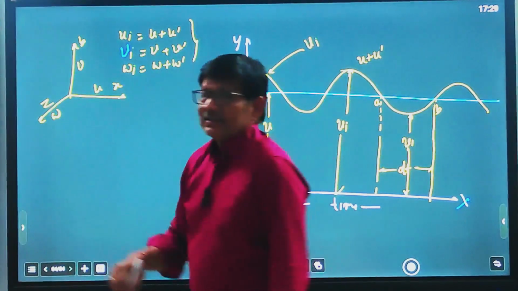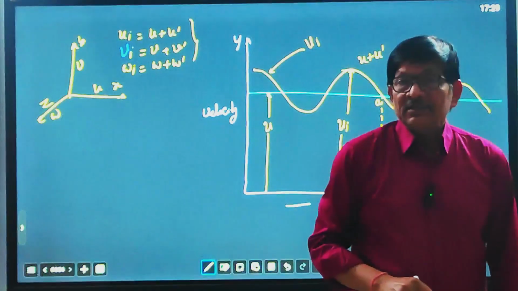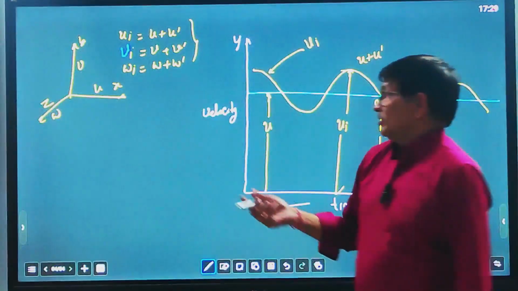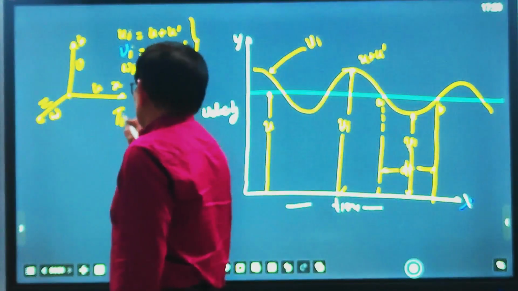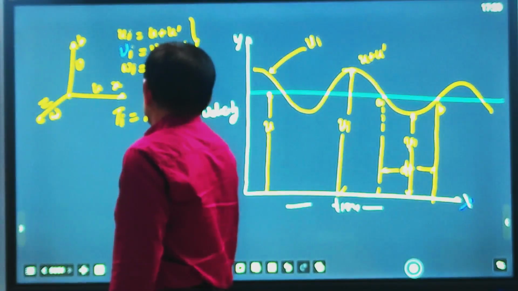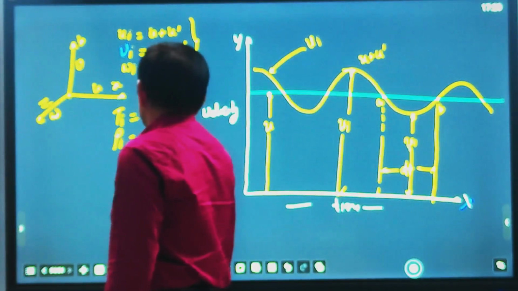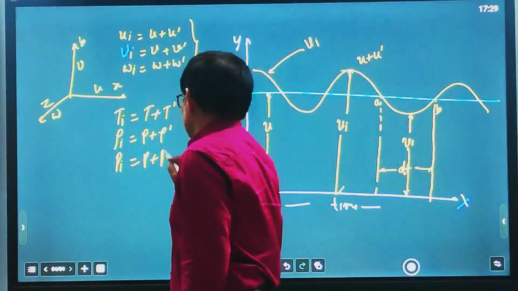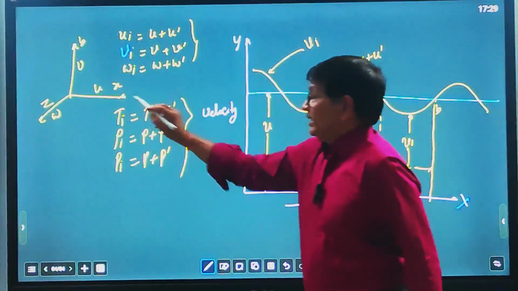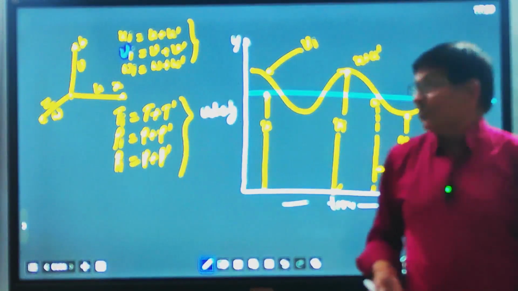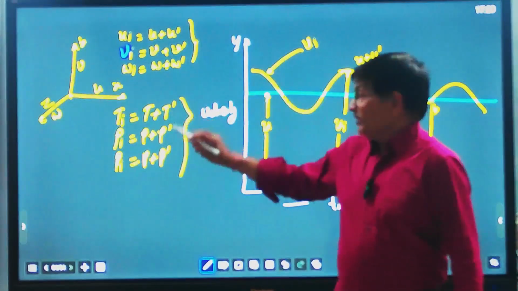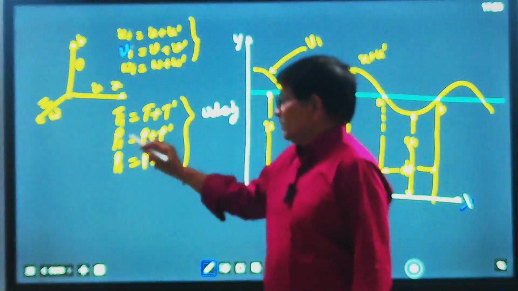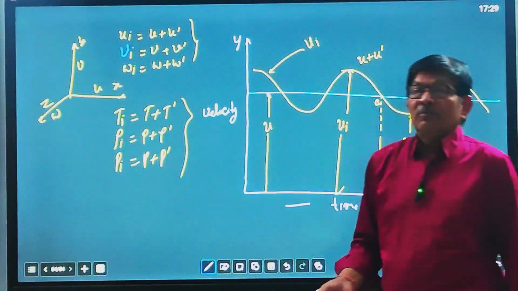Other properties will also vary, because it is turbulent flow. Suppose density, pressure, temperature: Ti equal to T plus T dash, rho i equal to rho plus rho dash, and Pi equal to P plus P dash. Why? What are these things? Temperature will also change in turbulent flow, so mean temperature plus fluctuating temperature at any time. When velocity is fluctuating, the other parameters, temperature, pressure and density, will also fluctuate.